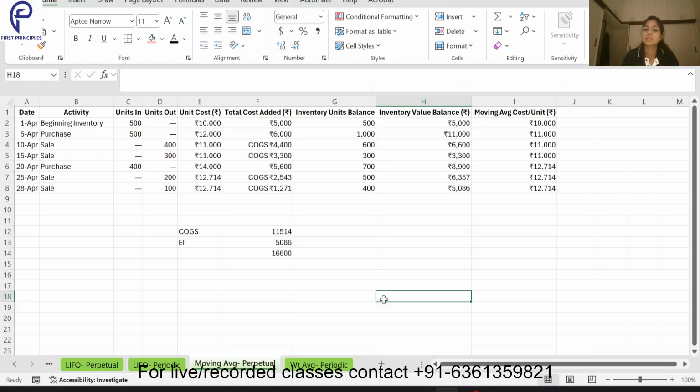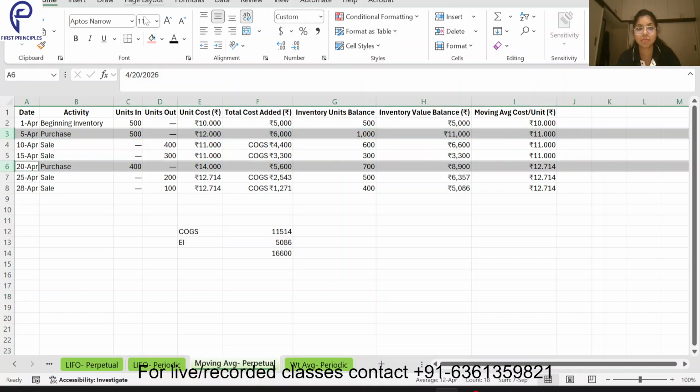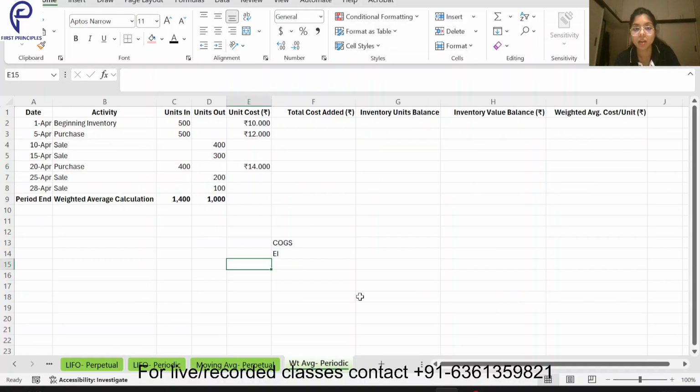Okay, now let's move on to the weighted average periodic. Just one thing we should remember: whenever I am doing my purchases, my average cost is being changed. First it was 10, then it became 11, then it became 12.714. So after each purchase, my average cost will change. Coming to the weighted average, I'm going to calculate one average which is going to be used forever.